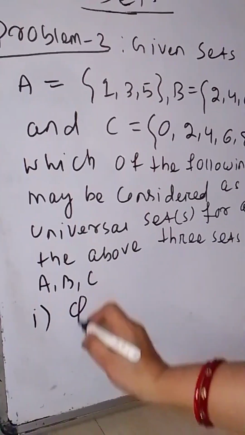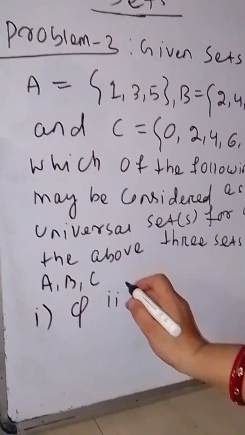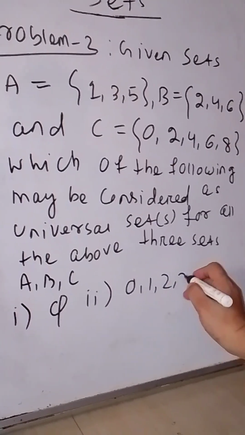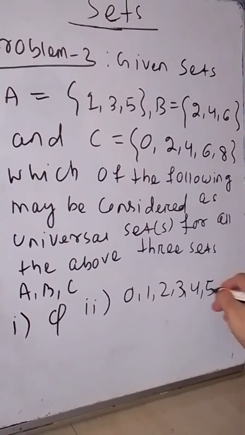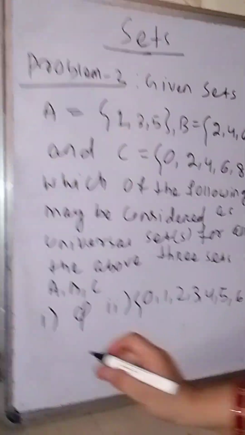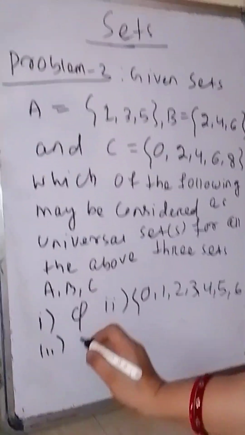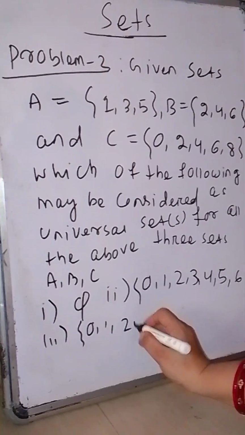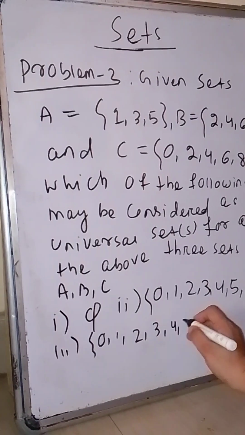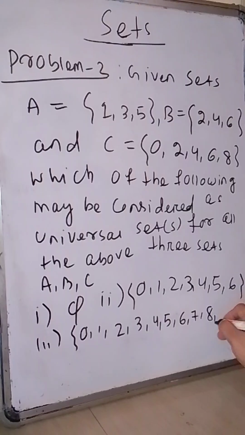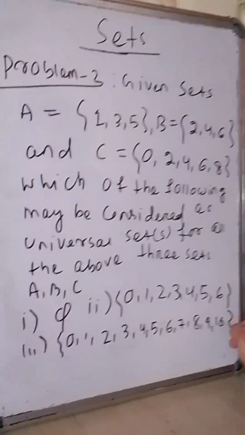First option: set 5. Second option: 0, 1, 2, 3, 4, 5, 6. Third option: 0, 1, 2, 3, 4, 5, 6, 7, 8, 9, 10.